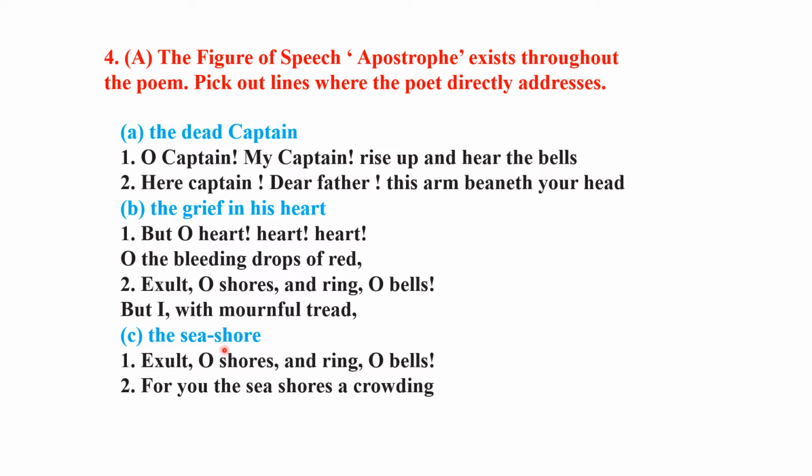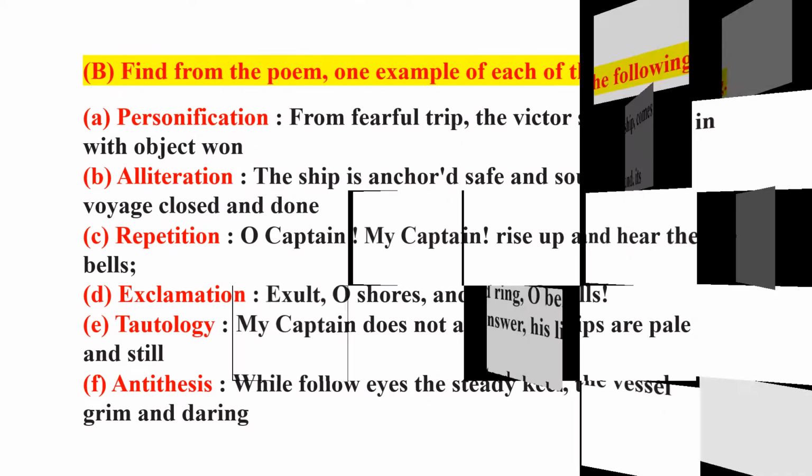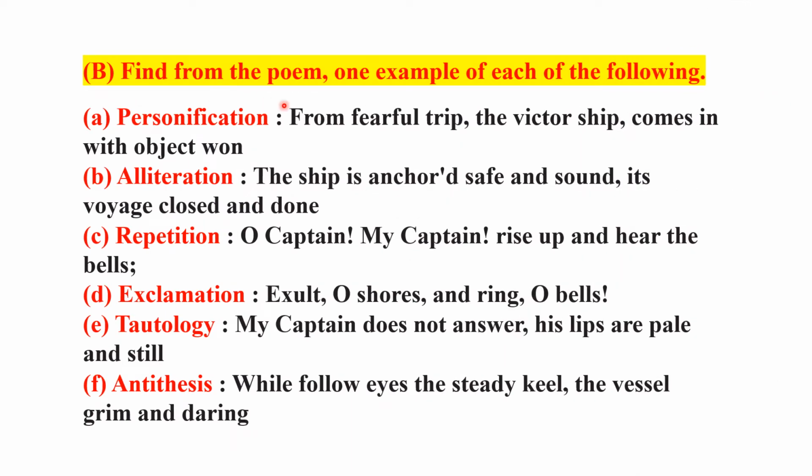C. The seashore. 1. Exult, O shores, and ring, O bells. 2. For you the shores a-crowding. Question B. Find from the poem one example of each of the following.